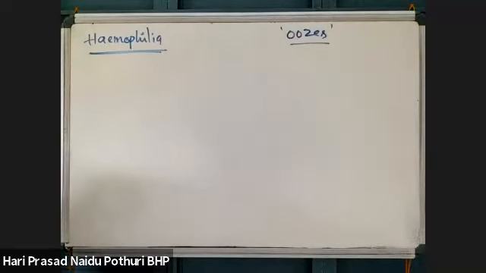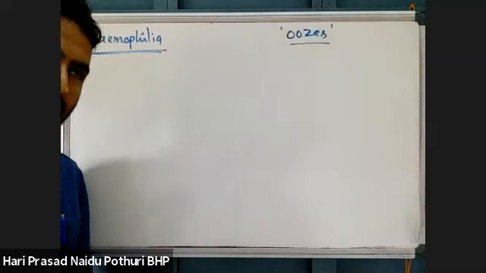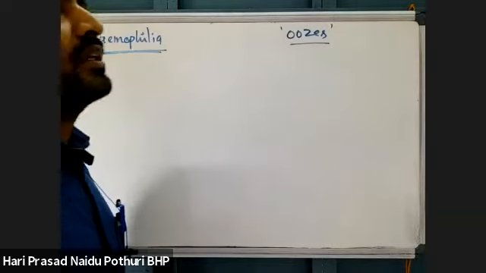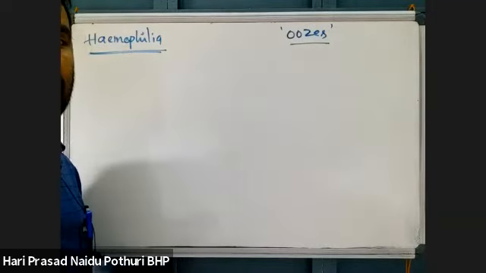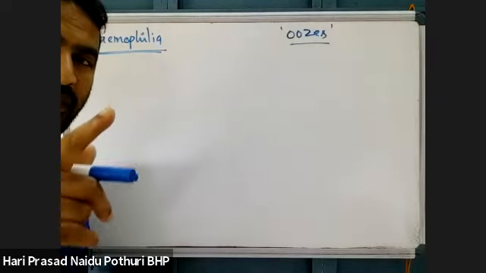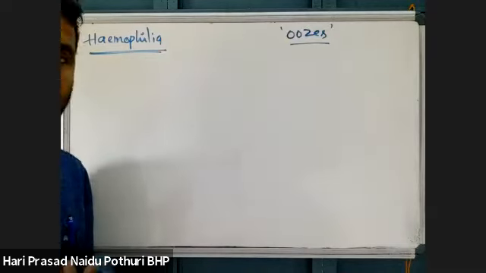Next, hemophilia B. Hyphen, less common, within brackets 20%. Hyphen, deficiency of factor 9. So hemophilia A is deficiency of factor 8, hemophilia B is deficiency of factor 9.